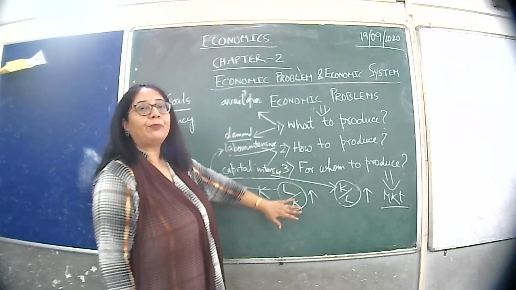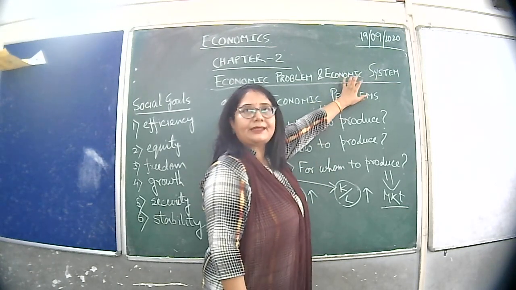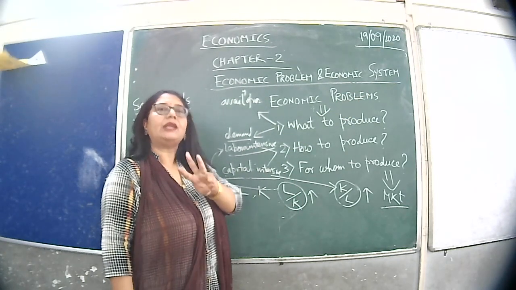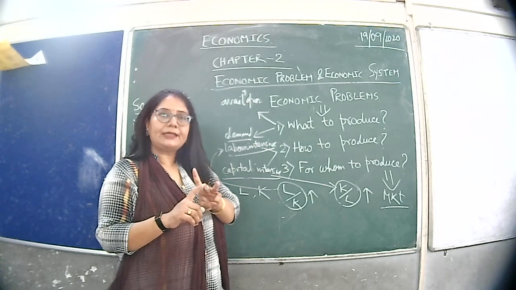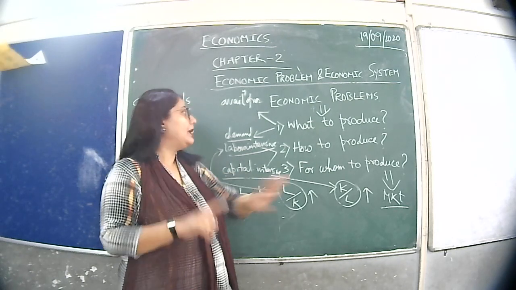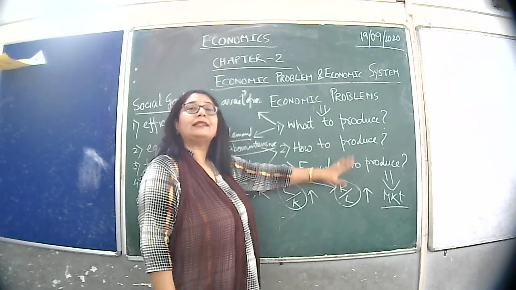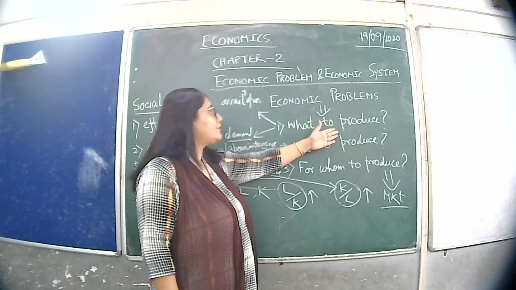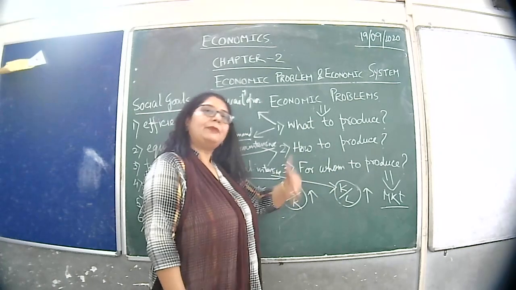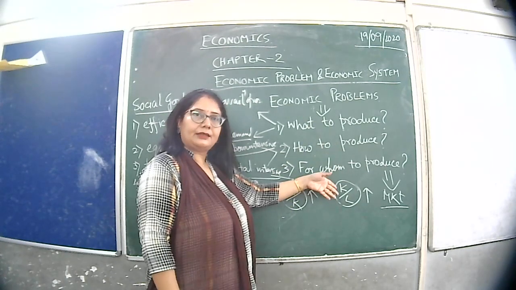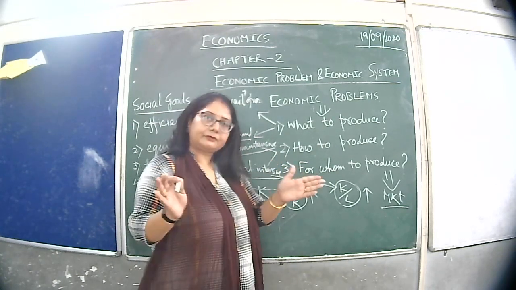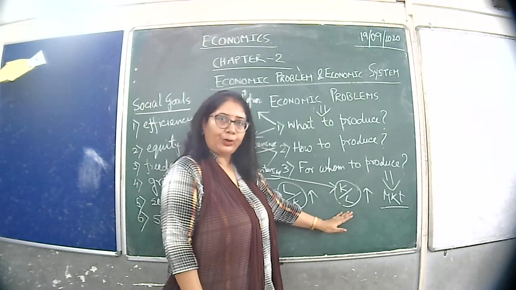Remember, in this chapter when I discuss economic systems, I will tell you that there are three economic systems: capitalism, socialism, and mixed economy. In each of these three systems, these questions will be answered. That is, in capitalism, how to produce, what to produce, for whom. Similarly, in socialism, these three. Similarly, in mixed economy, these three answers are different, and that's why the different economic systems are there. Clear? This is all about economic problems.